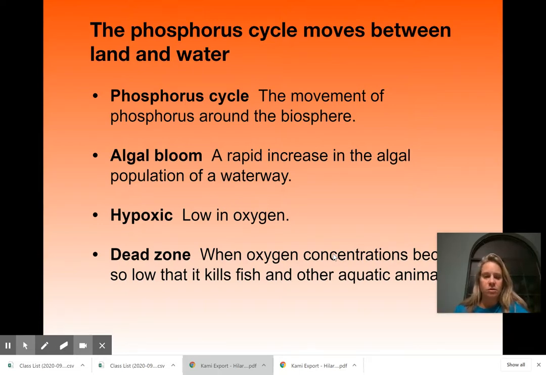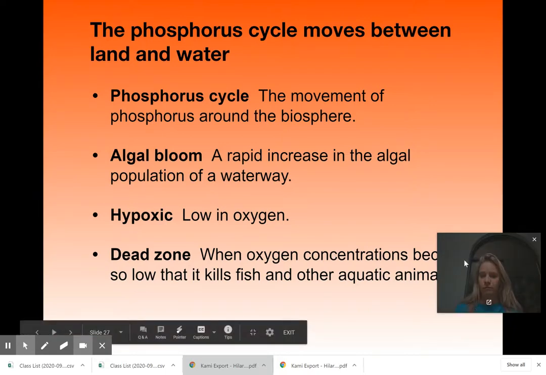Hypoxic, that's a term to know. So hypoxic is low in oxygen. So it's just a low oxygen environment. And that is usually created by excess nutrients, like the algal bloom, for example. Algae grows because of all this excess phosphorus. Well, then when the phosphorus runs out, it's a limiting nutrient. So the phosphorus runs out, and now the algae dies because there's no more phosphorus. And now the algae is no longer photosynthesizing. So we've got this low oxygen area, and that creates this dead zone because organisms generally, unless they're photosynthesizing, need oxygen. So if they don't have oxygen, they're not going to survive very long. So you get that dead zone.